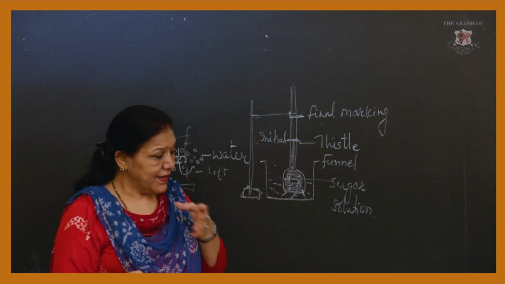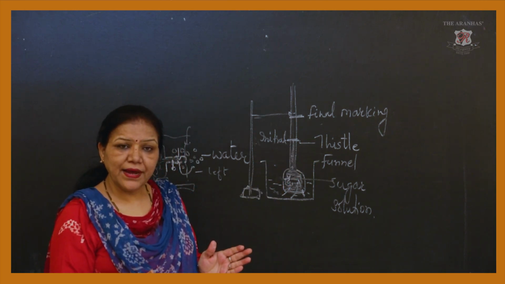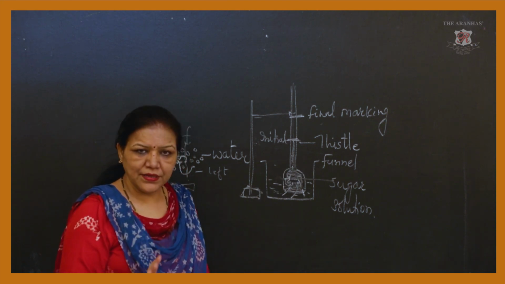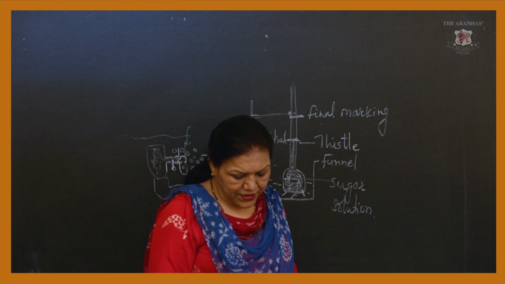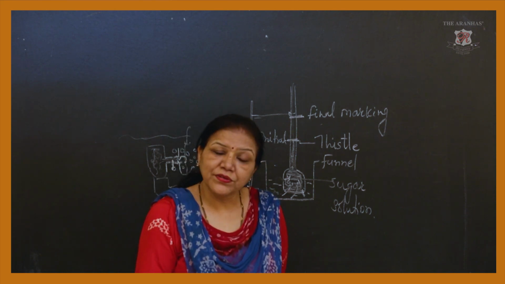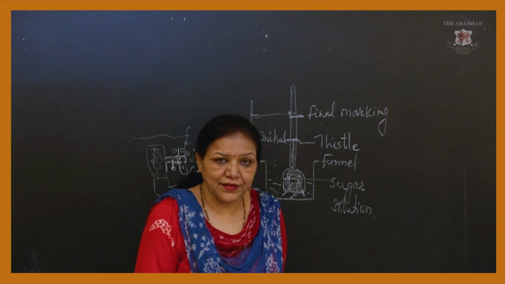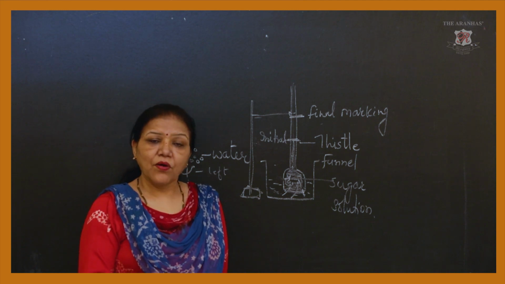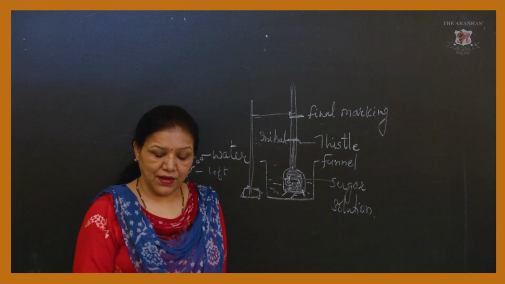Macronutrients are required in large quantity, but micronutrients are needed in very small quantity. Now if the macronutrients or micronutrients are not there, what deficiency diseases can we see in the plant?